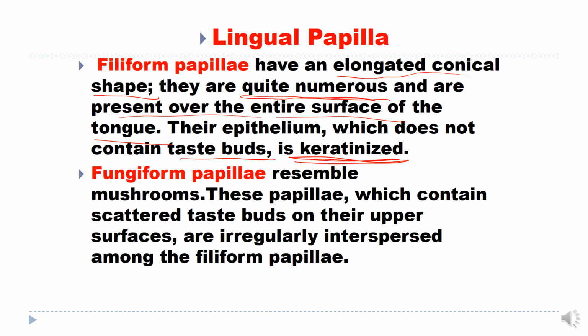So they are conical shaped, more numerous, present on the anterior two-thirds of the dorsal surface of the tongue, and their epithelium does not contain taste buds and is partially keratinized. Fungiform papillae resemble mushrooms. These papillae, which contain scattered taste buds on their upper surfaces, are irregularly interspread among the filiform papillae. So they are fewer compared to the filiform papillae, but they have taste buds on their upper surface.